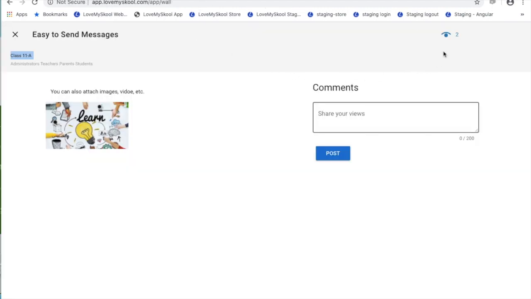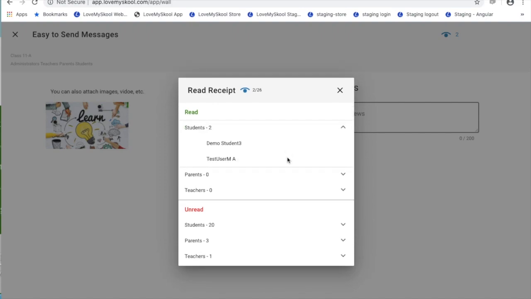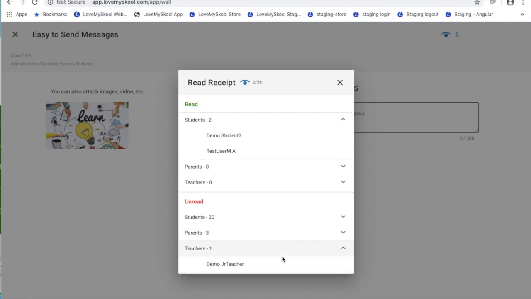And for the teacher or an admin ID who have sent this message, they will also see read receipts. And I can click on it to get more details around. This shows this has been sent to 26 people and only 2 people have seen it. There are 2 students who have seen it. I can see who those are. And there are 20 students, 3 parents and 1 teacher who have not seen it. And I can open those to see the names.